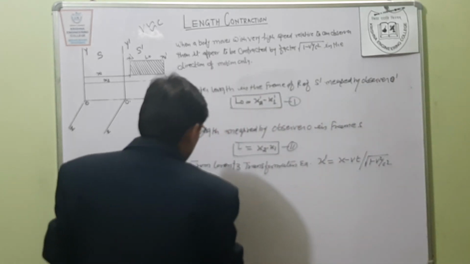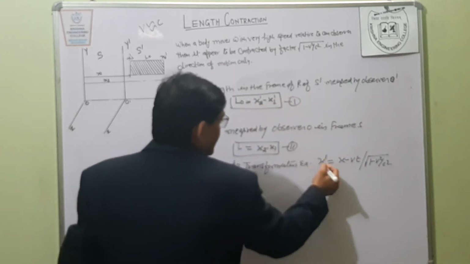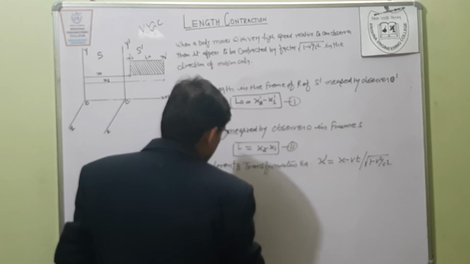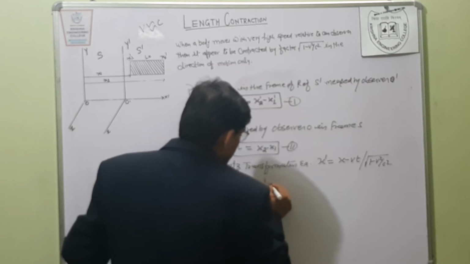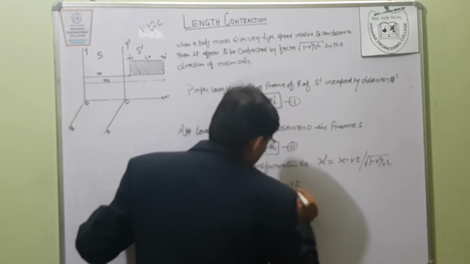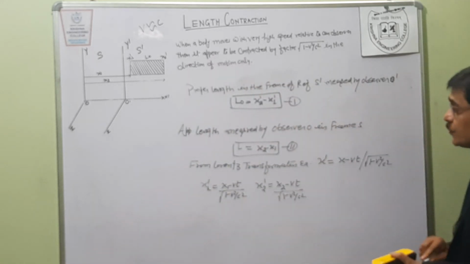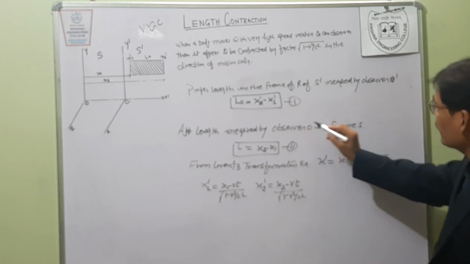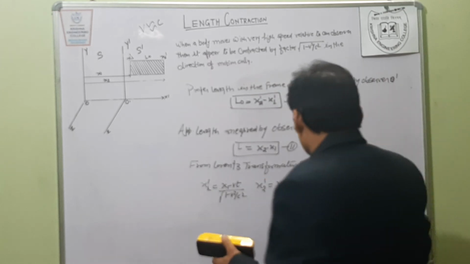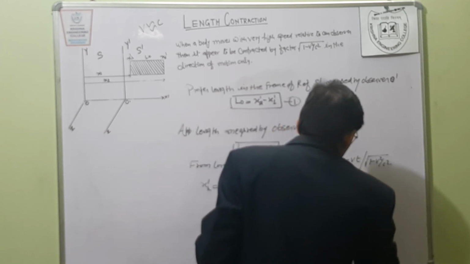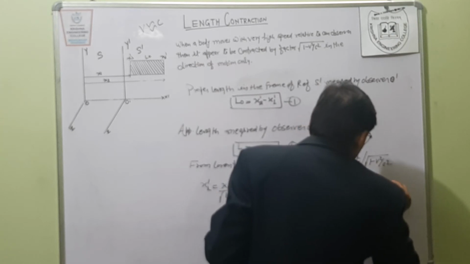So x1 dash is equal to x1 minus vt upon under root 1 minus v square upon c square, and x2 dash is equal to x2 minus vt upon under root 1 minus v square upon c square. Substitute the values of x1 dash and x2 dash in equation first.